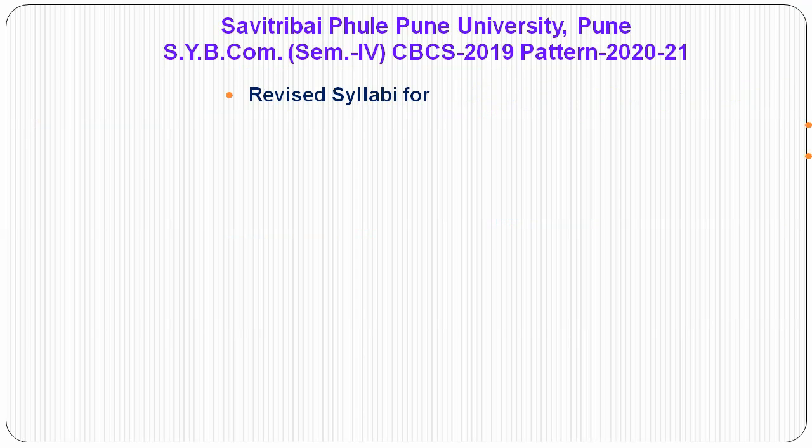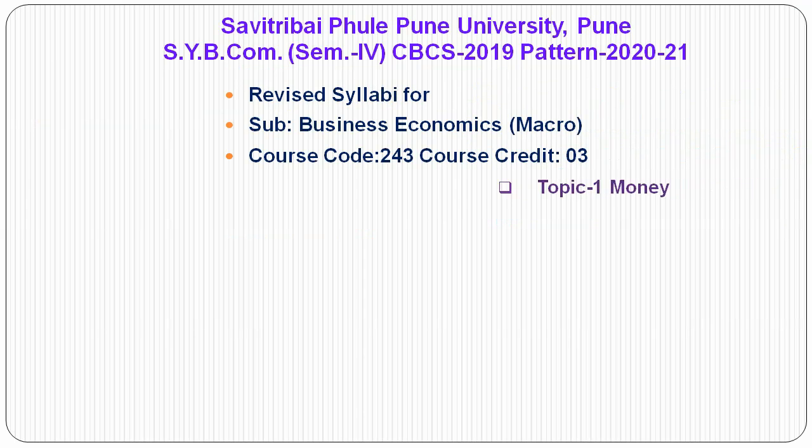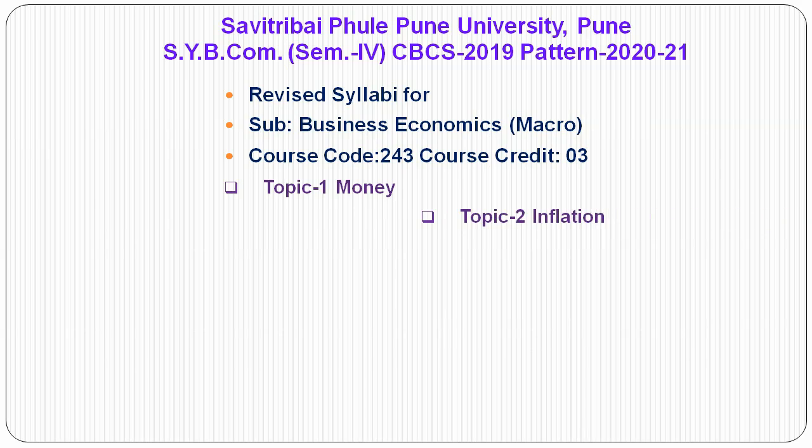In this Semester 4 we study course code 243, which has 3 credits and 4 chapters. The previous chapter is Money. We discussed the meaning of money, definition of money, the functions of money, credit control methods and credit creation methods, and value of money, two theories: Fisher's theory of value of money and the cash balance approach. And in topic 2 we discuss inflation, meaning, causes, effects, and stagflation, meaning, causes and measures, and types